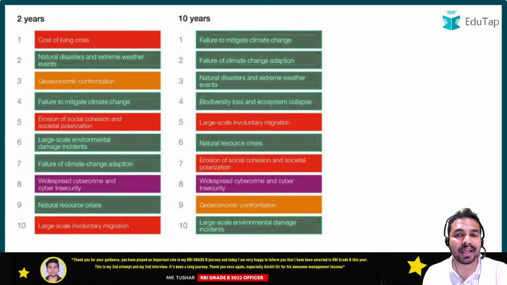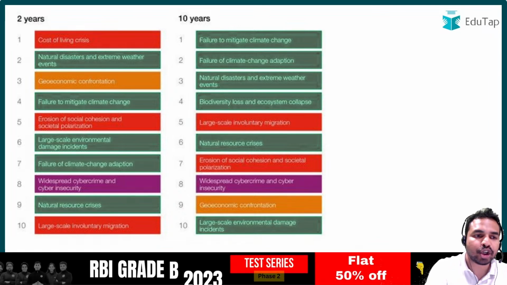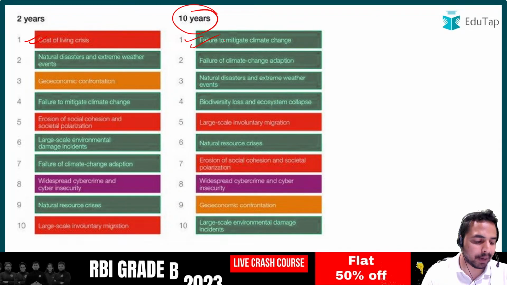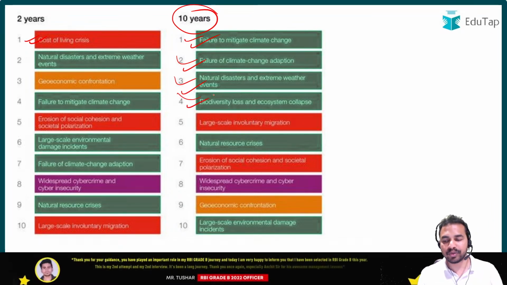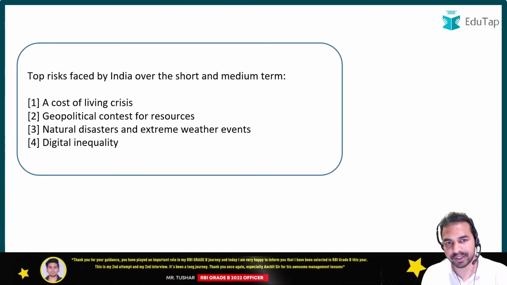अब जल्दी से देख लेते हैं क्या है वो टॉप रिस्क. जब हम बात करते हैं शॉर्ट टर्म के लिए तो वो कौन कौन से रिस्क हैं? It is topped by cost of living crisis. But when I talk about the long term, that is in the next decade, what is that risk? It is failure to mitigate climate change, followed by failure of climate change adaptation, then natural disasters and extreme weather events, and biodiversity loss and ecosystem collapse. So these are the different risks which will be faced by the world.